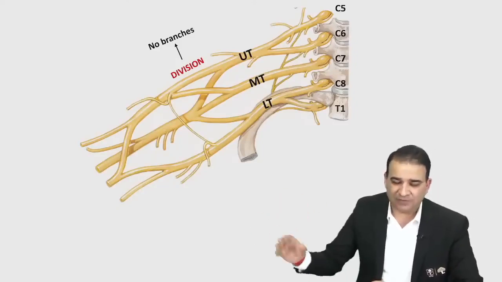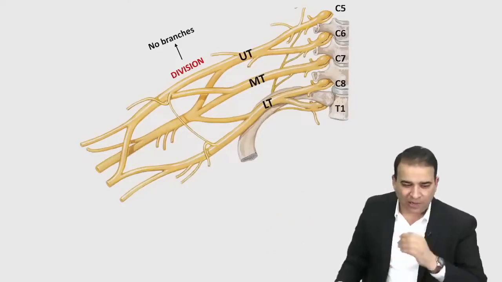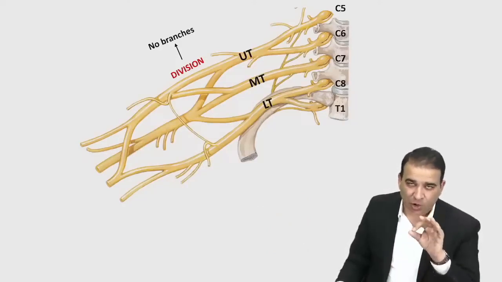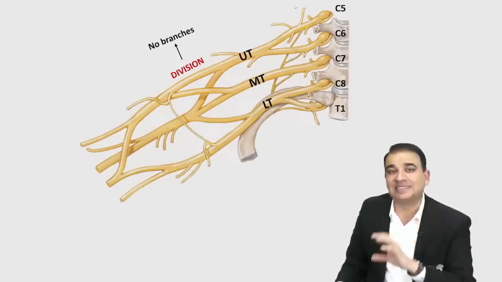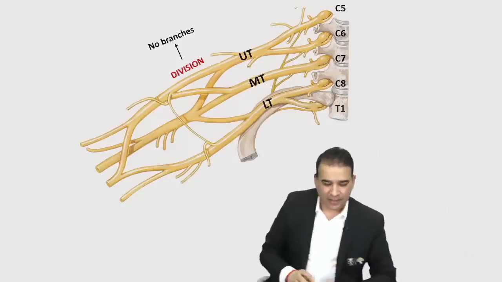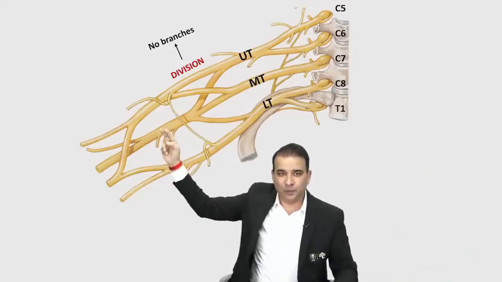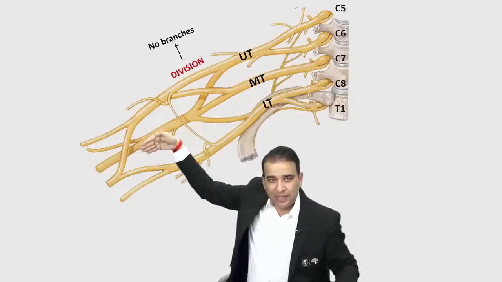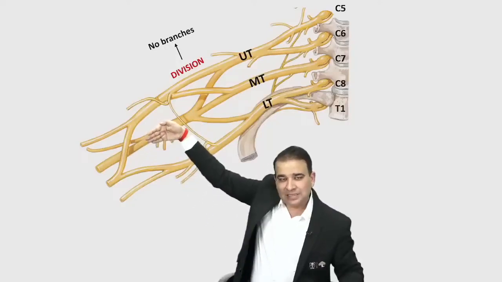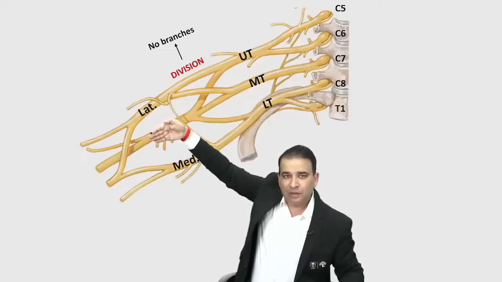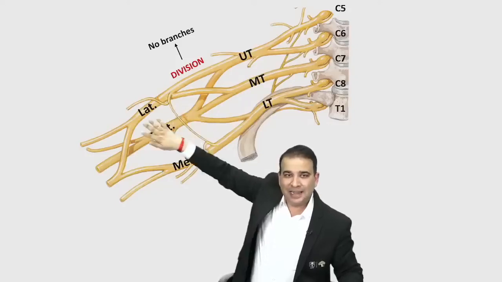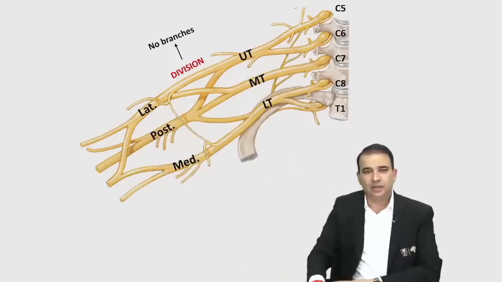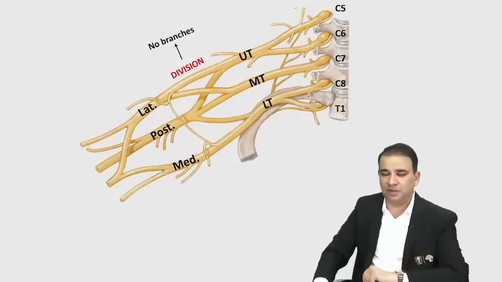And then finally we have the cords of the brachial plexus. The nomenclature of the cords is based on their relation to the axillary artery. Like this one over here is lateral to the axillary artery, this is posterior to the axillary artery, and that is medial to the axillary artery. The axillary artery is passing through from here. The one which is hiding behind the axillary artery is the posterior cord. The one which is medial is the medial cord. So: lateral, posterior, medial cord.